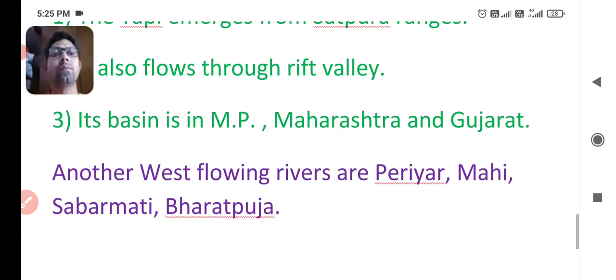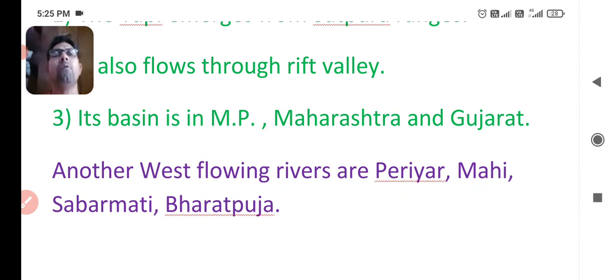And the next major point, other west flowing rivers are Periyar, Mahi, Sabarmati and Bharatapuzha. These are also some rivers which flow in the west direction in the peninsula. I think you got this last point also.